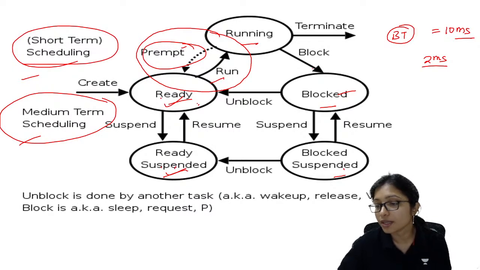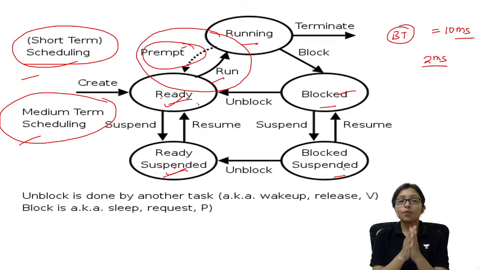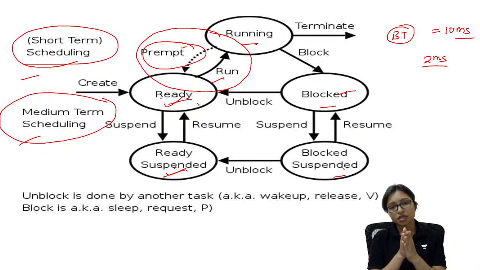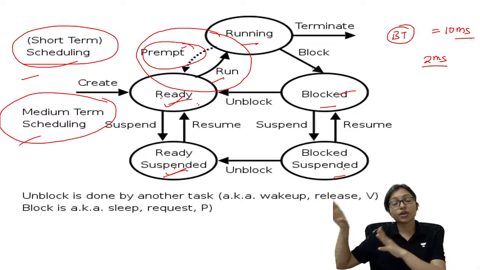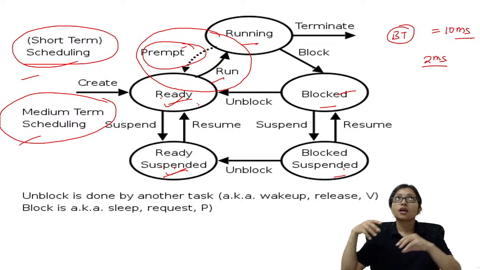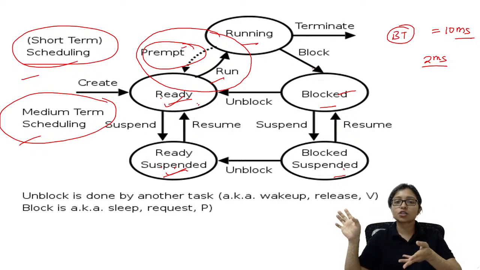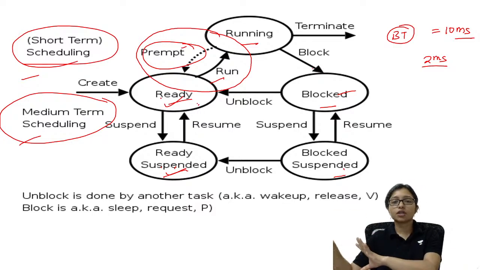Block suspended means the process is out of the block state. Block suspended means it was running and because of some reason we blocked it, like some problem is going on. Now after being blocked for a long time, it goes to a suspended state, like some people are suspended from the job.